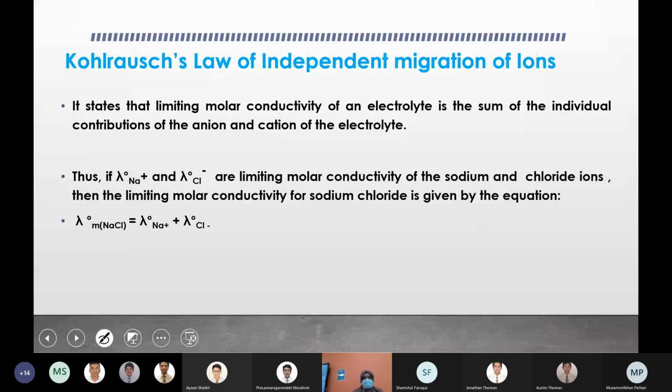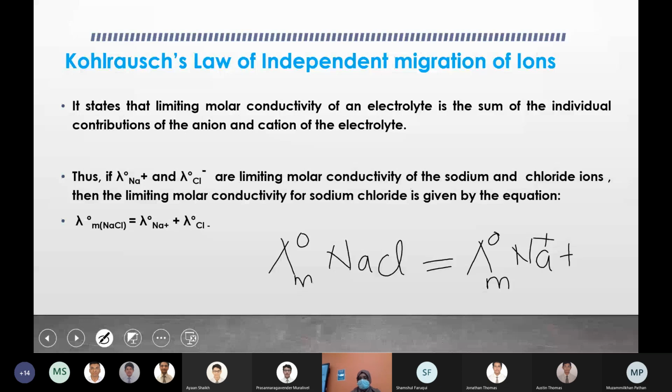That means if you want to calculate the limiting molar conductivity of NaCl, it is equal to the sum of the contribution of the Na+ ion and the contribution from the Cl- ion. This is what is known as Kohlrausch's law.